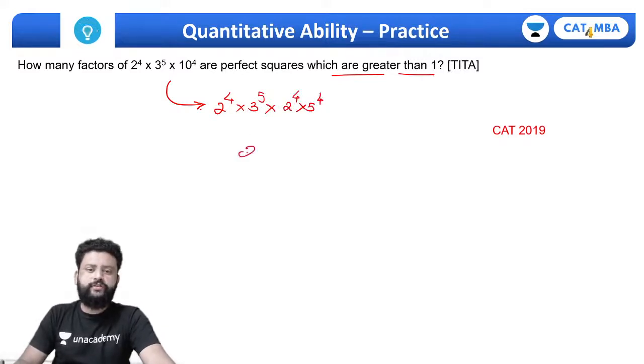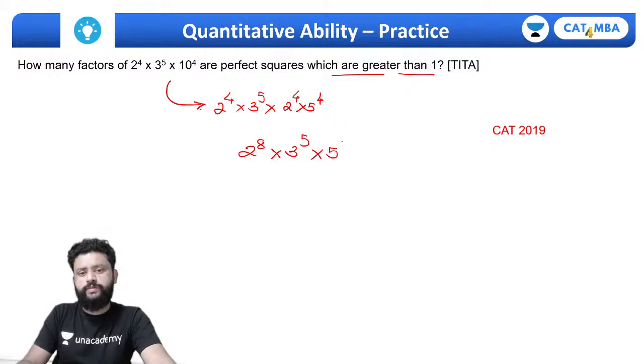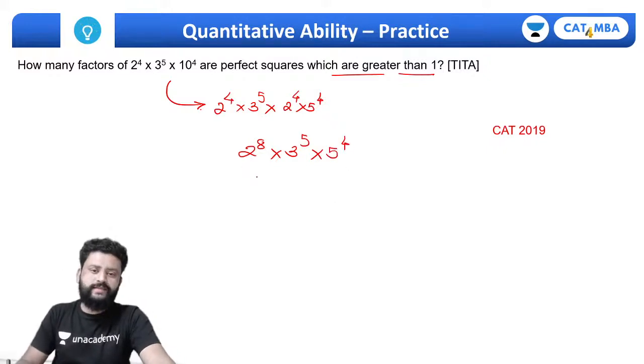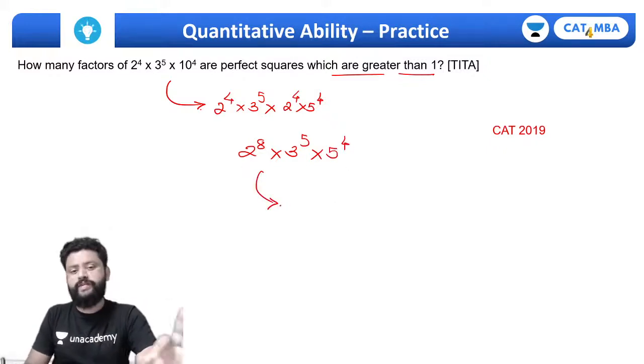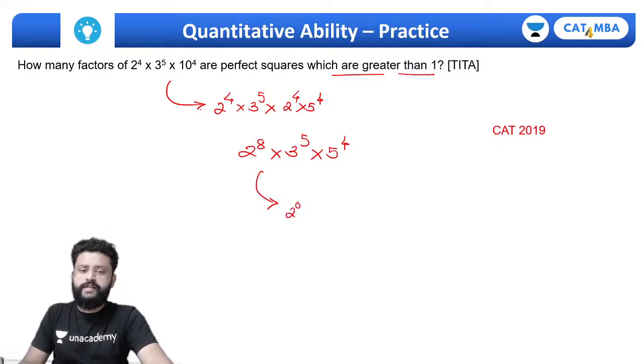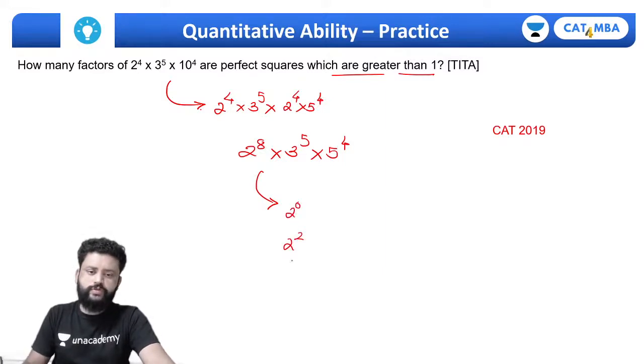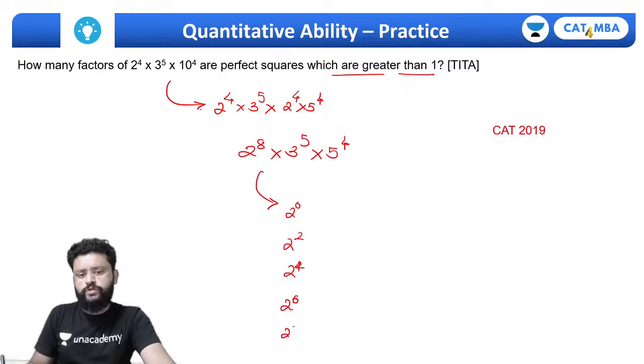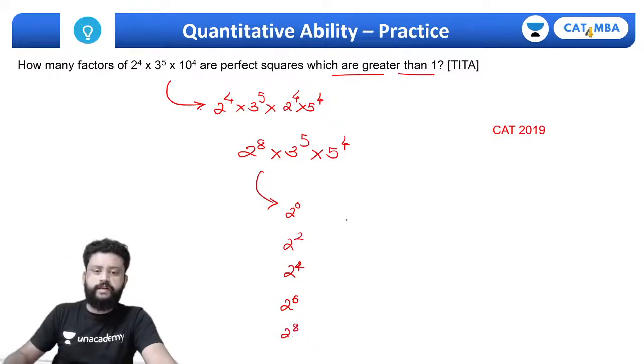So finally I can write 2 to the power 8 into 3 to the power 5 into 5 to the power 4. Now the choices that we can have to get perfect square factors, I can just take 2 to the power 0. I can choose from 2 square, 2 to the power 4 is a perfect square, 2 to the power 6 is a perfect square, 2 to the power 8 is also a perfect square, right?